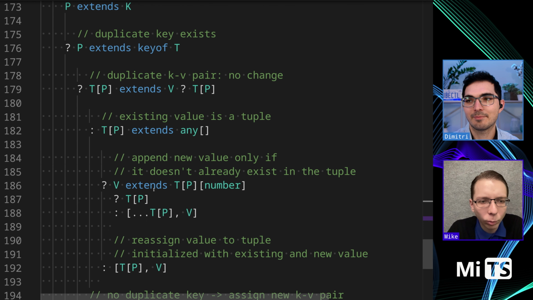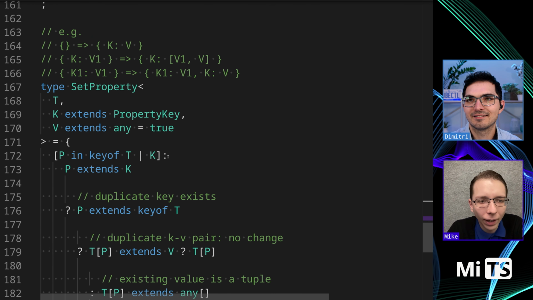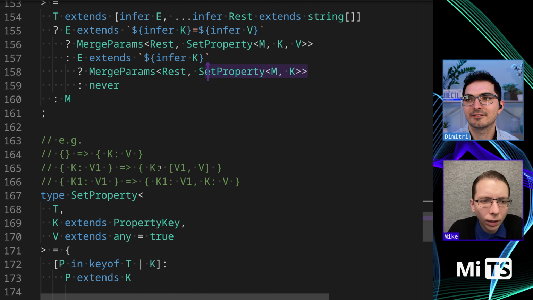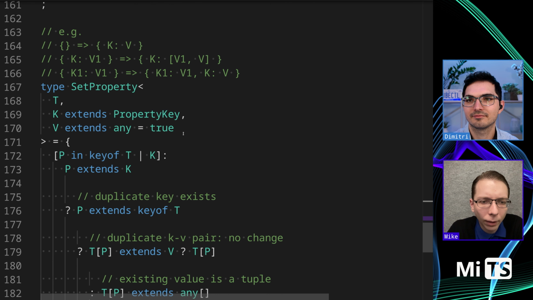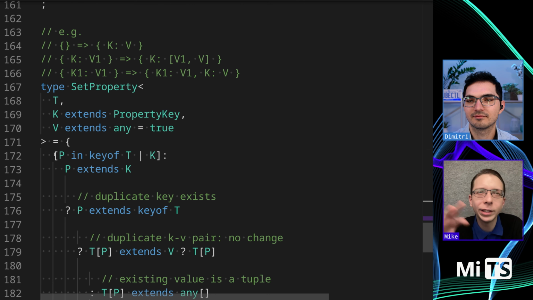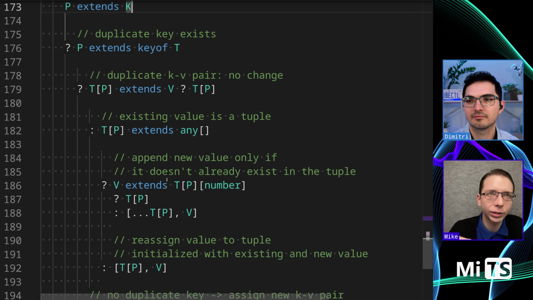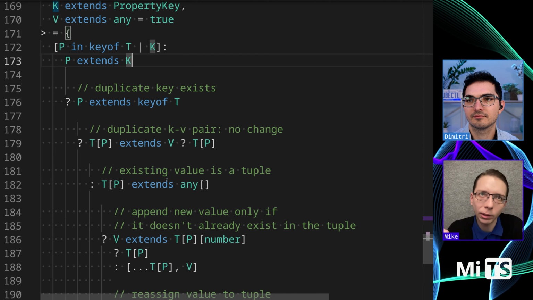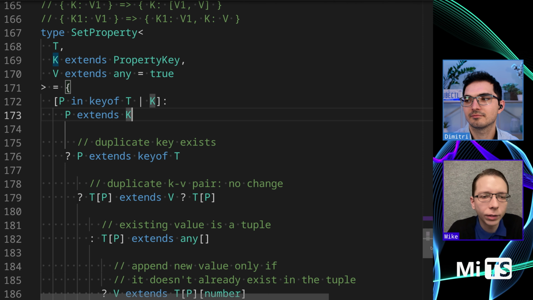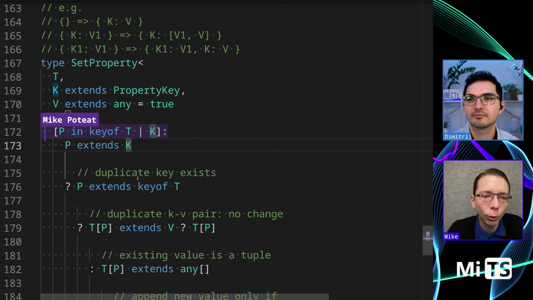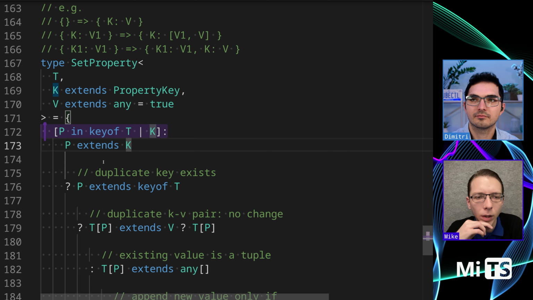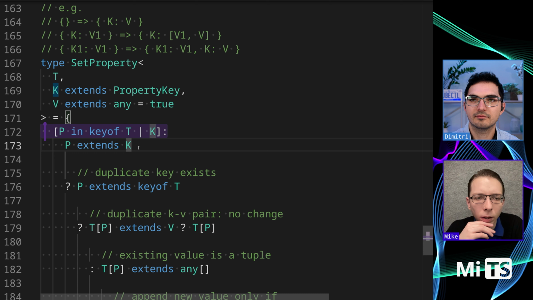Diving into set property. This set property is the end. So this one, I think, is a decision tree, essentially deciding whether we should convert what we already have into a tuple if necessary. So we're looping over all of the keys.